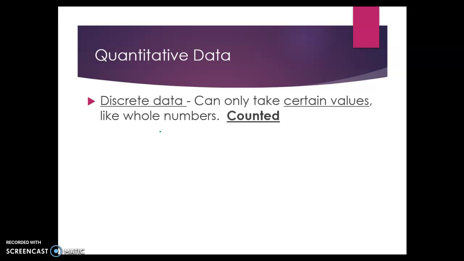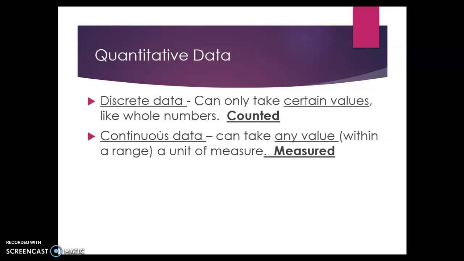Now, quantitative data can be further broken down. The first type of quantitative data is discrete data. This is when data can only take certain values, like whole numbers. It's counted. For example, if we were wanting to know how many legs were on a dog, and we said 4, this is discrete data: 1, 2, 3, 4. It's not growing, it's not changing, it's a set number.